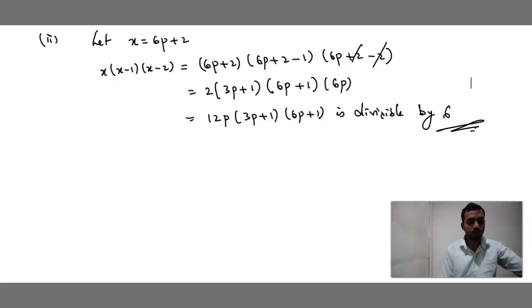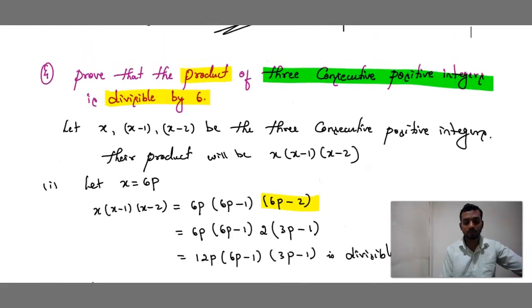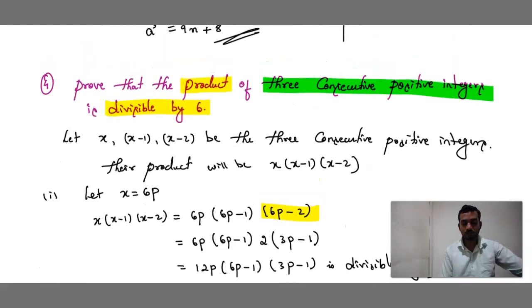So hence we have solved 3 cases. So what is option 1 of case 1, which is divisible by 6? Which is divisible by 6?